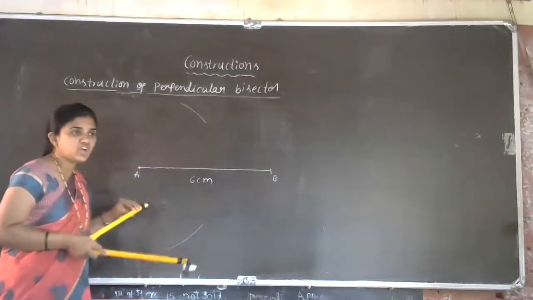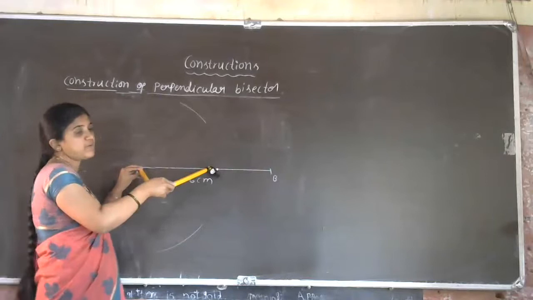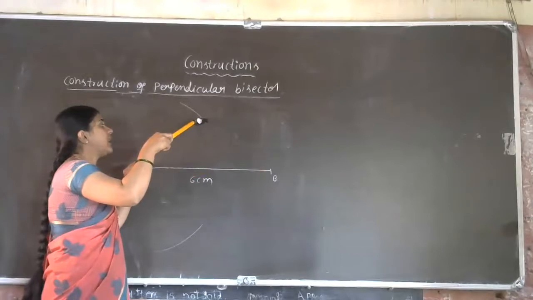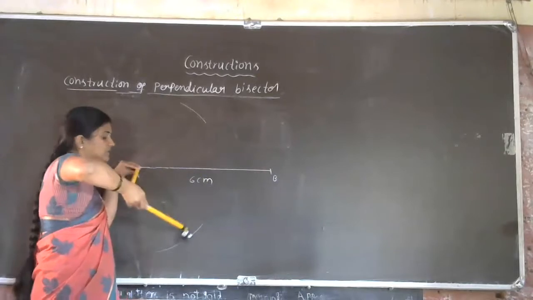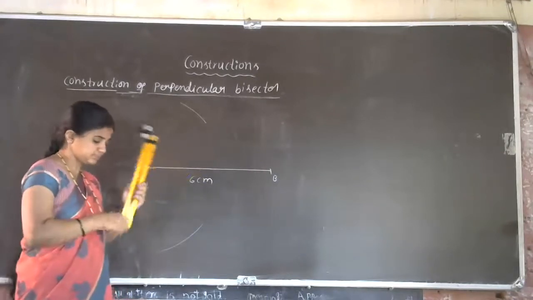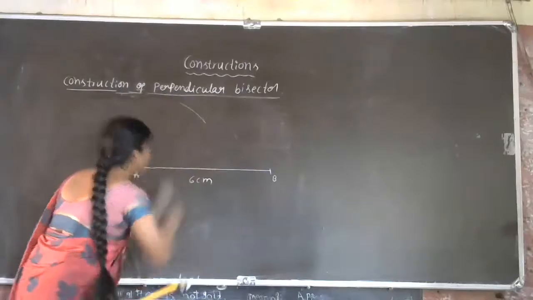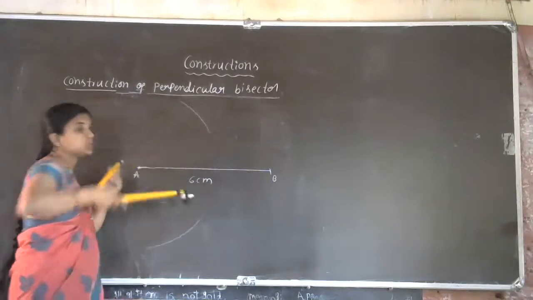Okay, so see your first step is we have to take the measurement of more than half of the AB line segment and from A point, we have to draw the arc on the upside and downside here. Next, one second. Fix this measurement. Here, I'll change this one. Once again, more than half of AB from A point. Yes, two arcs we have to draw.